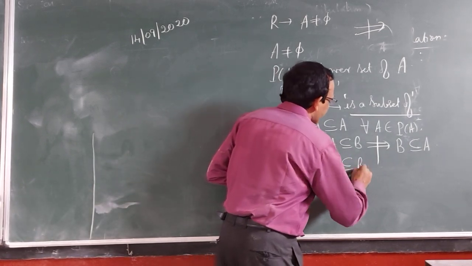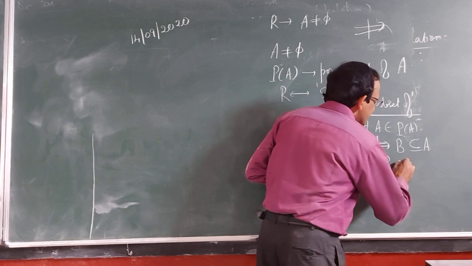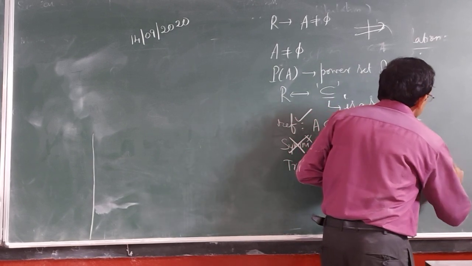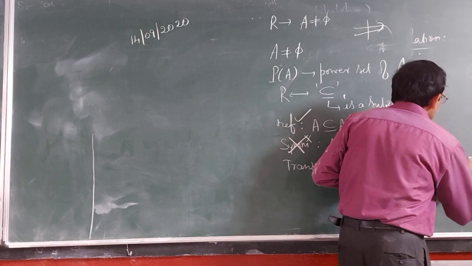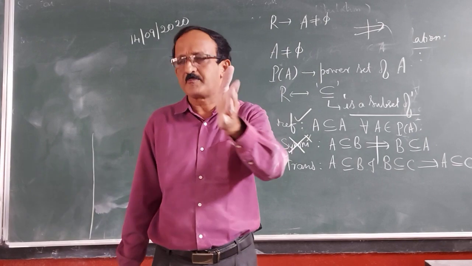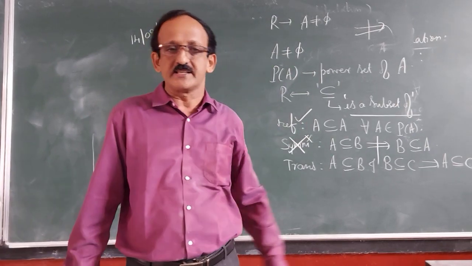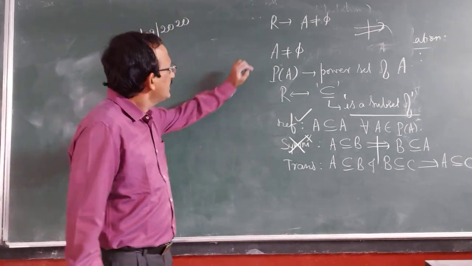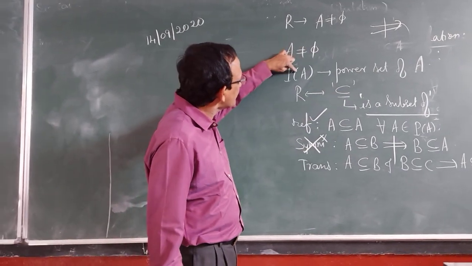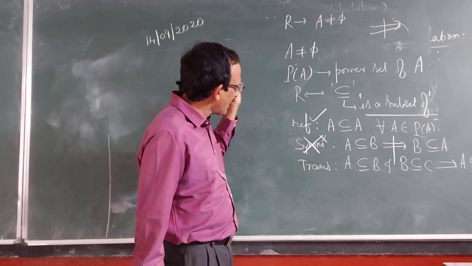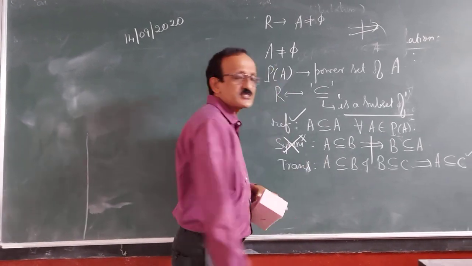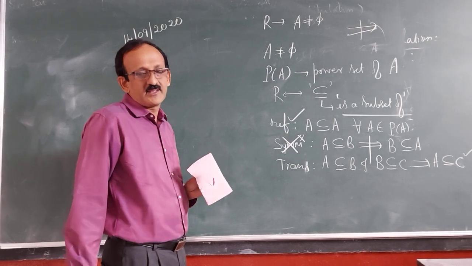Whenever A is a subset of B and B is a subset of C, certainly A is a subset of C. If A is contained in B and B is contained in C, then A is contained in C. It is transitive. So the subset-of relation on the power set of a given set is reflexive and transitive but not symmetric.